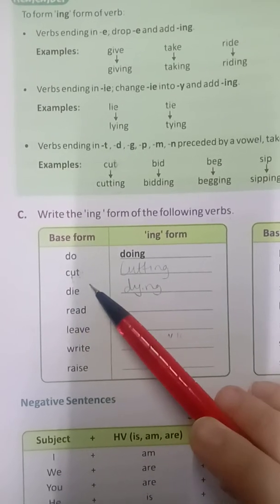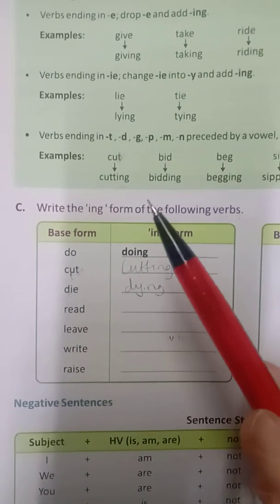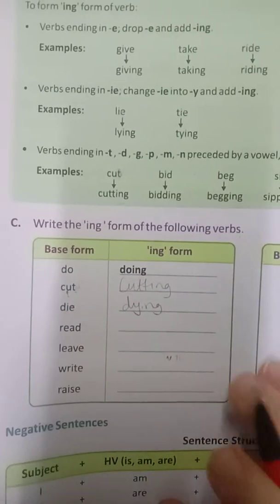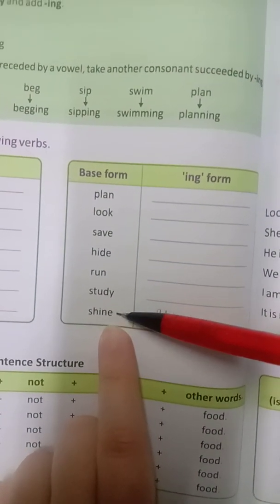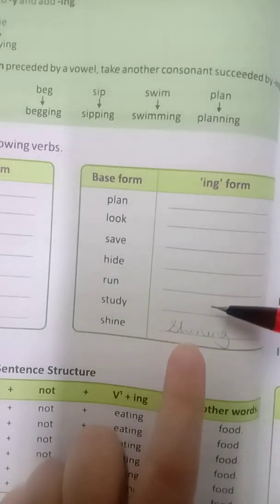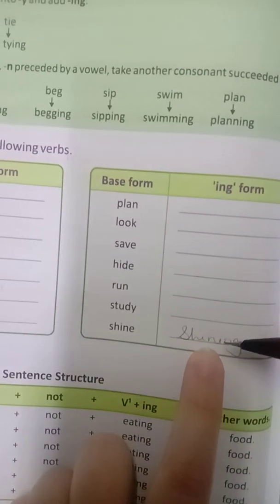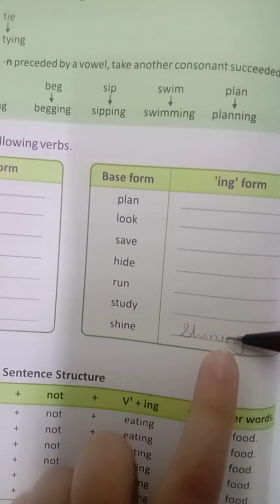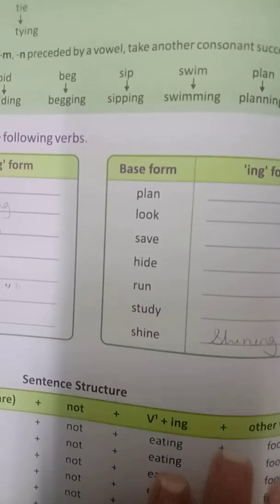Yes, correct, ie, and put a y after d and ing to make it into an ing form. So try doing the remaining ones on your own. Like for example, see this one more, shine. We will change it to shining, and we get rid of the e.